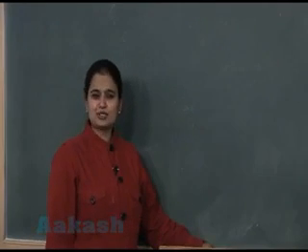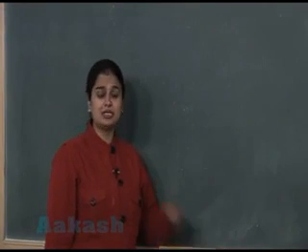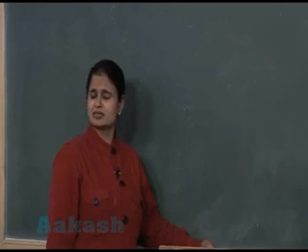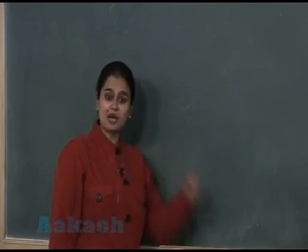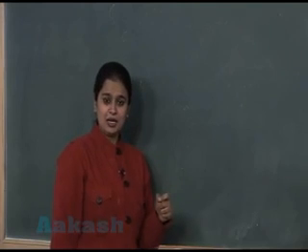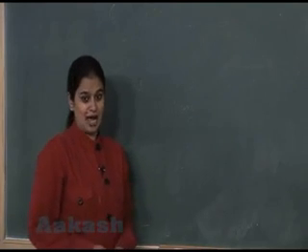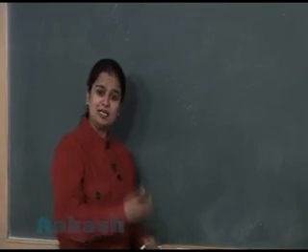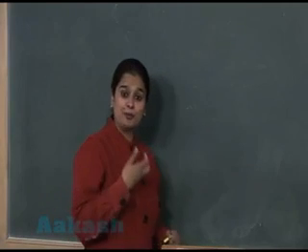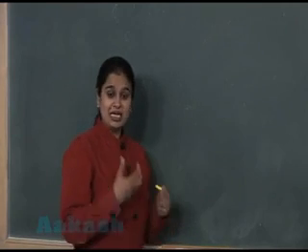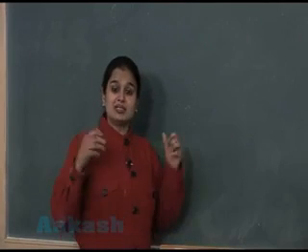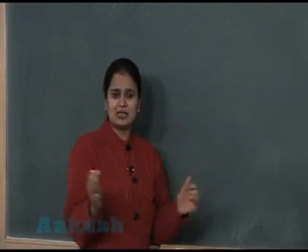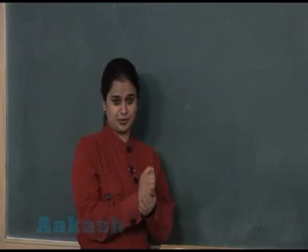It is not at all possible to study all these species. It is impossible to study each and every organism individually. So to make the study of these organisms proper, feasible, easier, what have the scientists done? The scientists have placed these organisms into groups.